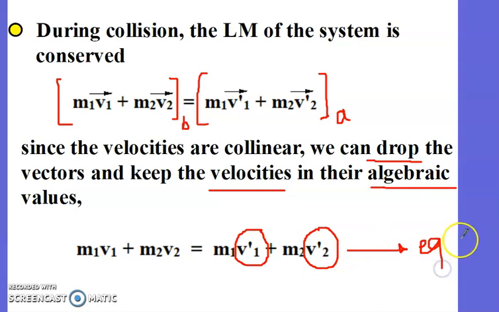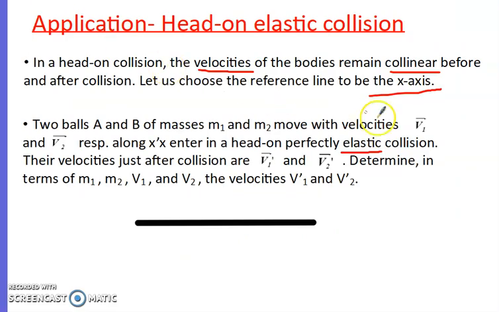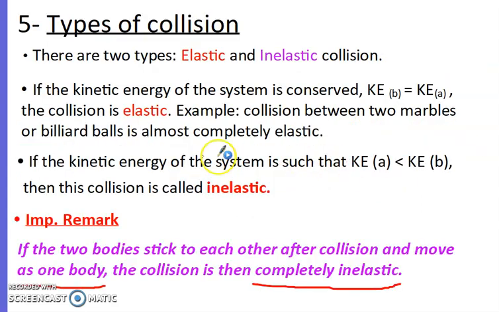We need another equation to solve for v1 prime and v2 prime. Okay, where do we get this equation from? Remember he said the collision is elastic, right? And what did we say here? In an elastic collision, the kinetic energy of the system is conserved, right? So let's apply this conservation rule.